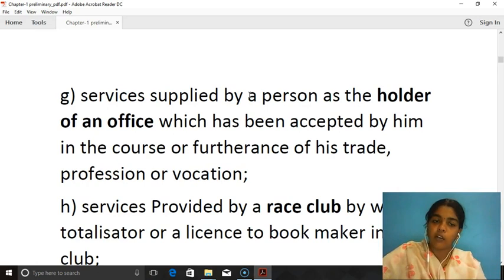He holds an office, and it has been accepted by him in the course or furtherance of his trade. In the normal course of business, if he is accepting that office, the service supplied by that person also comes under the meaning of business.